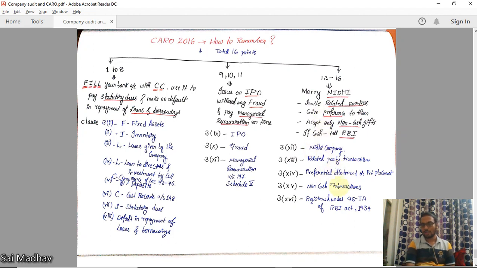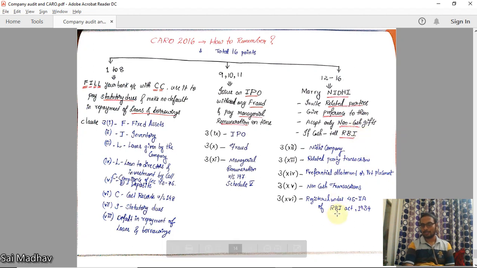Next one, preferential allotment or private placement. Preferential allotment means you are issuing shares to a selected group of people, some private group of people. That is known as private placement. If you are doing such a thing, check whether all the regulations are being followed or not, how the money is being utilized, whether it is kept in a separate bank account or not. If you are refunding any money, details regarding that should be mentioned here.